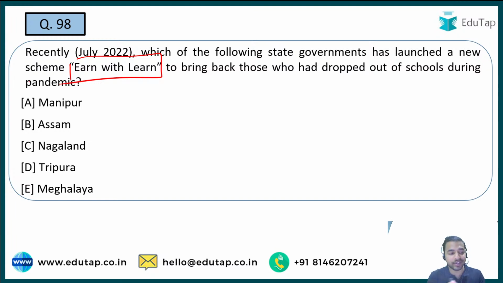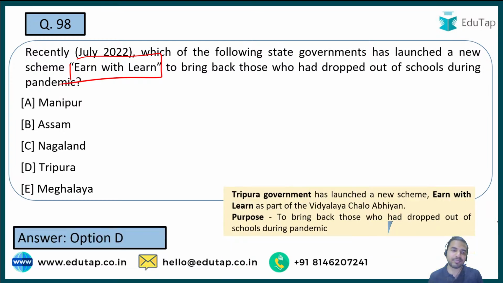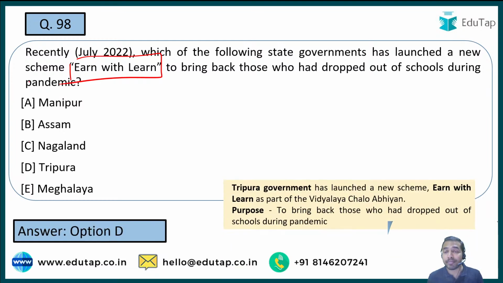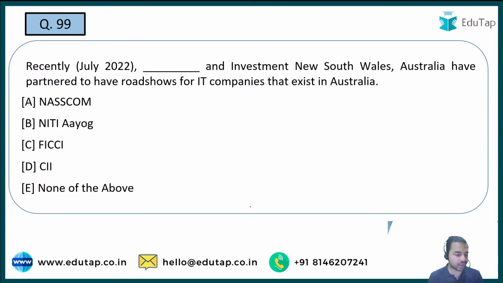तो उसके लिए काफी सारे हमारे इनिशिएटिव्स लिए जा रहे हैं, and one of that initiative was Parai Shikshalaya, which was basically launched by the West Bengal government. And now quickly tell me that what exactly is the right answer to this particular question. And here the Earn with Learn scheme is being basically launched by the Indian state, that is Tripura. So Tripura government has come up with such kind of initiative, that is Earn with Learn, as a part of Vidyalaya Chalo Abhiyan. Very clear to all of you. Moving on to the next question.